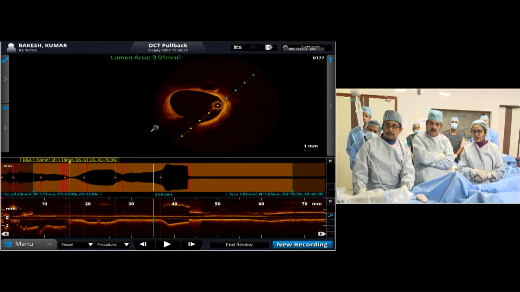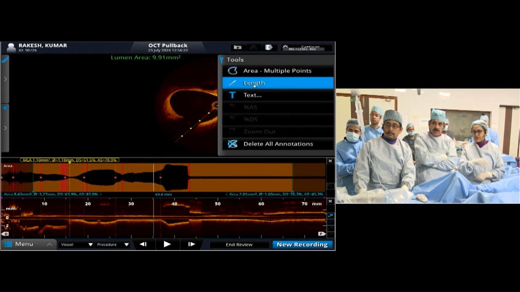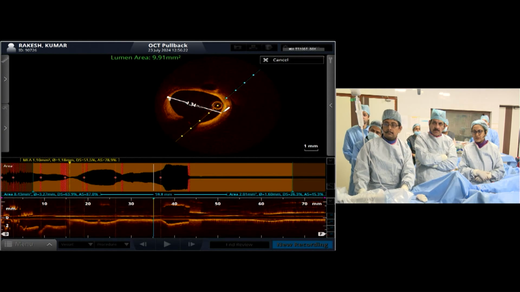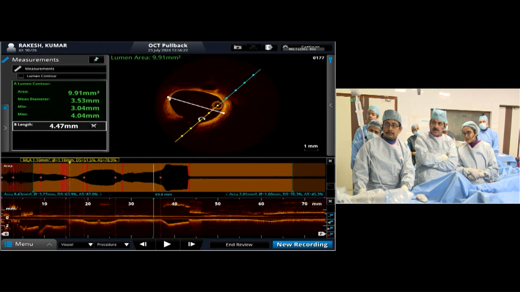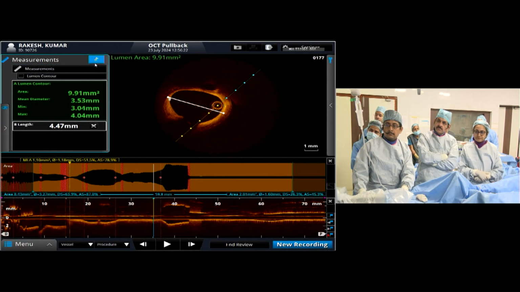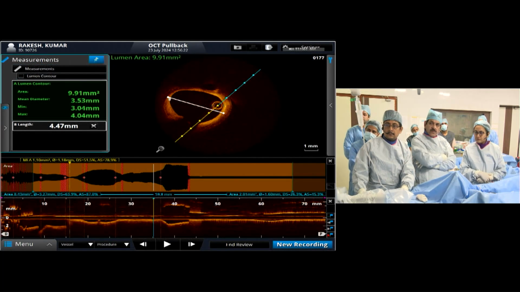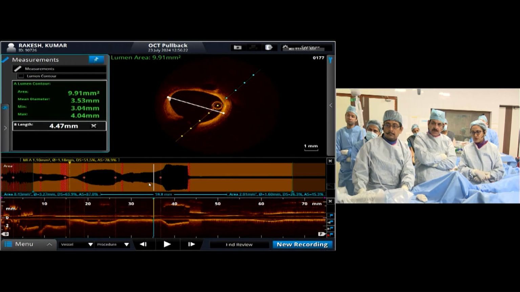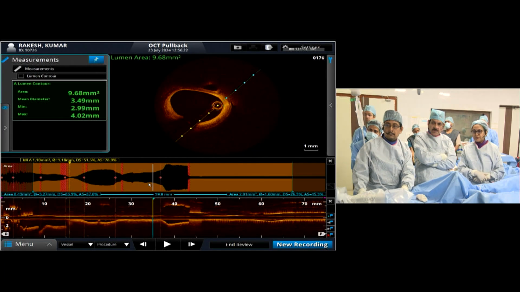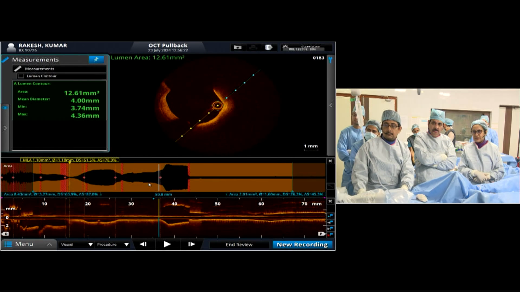And this is the ostia, which is normal. There was a positive remodeled segment, and this is the ostia which is not very significant disease. And if we see the MLA, how much is it coming? 4.47. So MLA is borderline. So go to the LCX. Come to the LCX proximally. Yeah, this is the LCX.